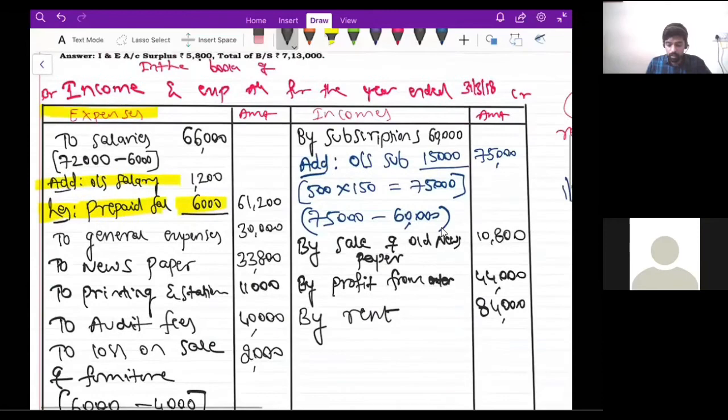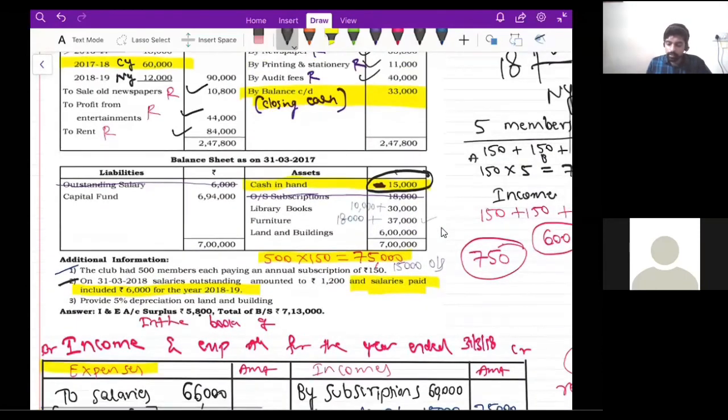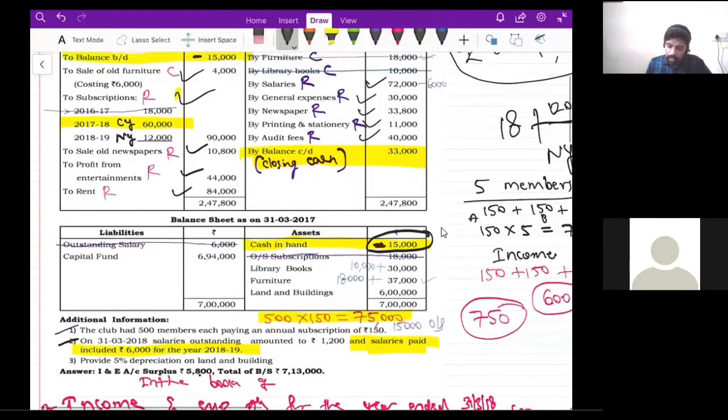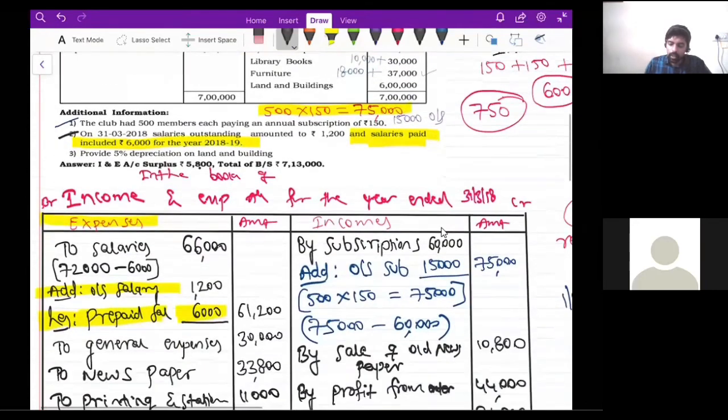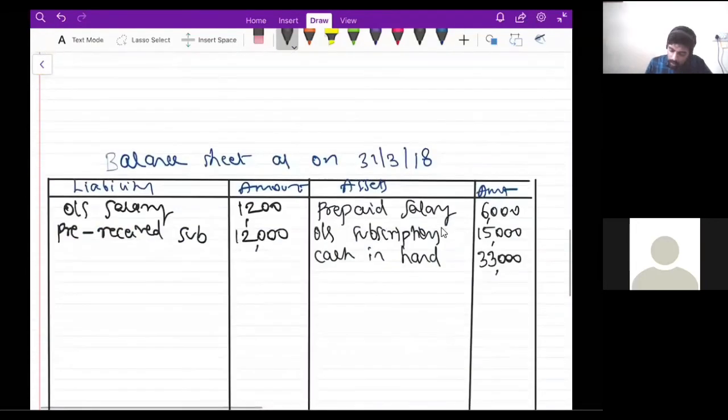Then after cash in hand, which is the next item, guys? Library books. So library books, we had old books of 30,000 rupees, plus in the current year you again purchased 10,000 worth of books, right? So we have now added 30,000 plus 10,000. 30 plus 10 is 40,000 rupees.